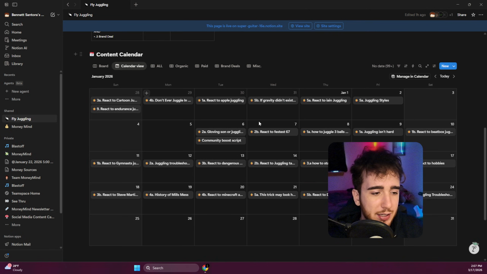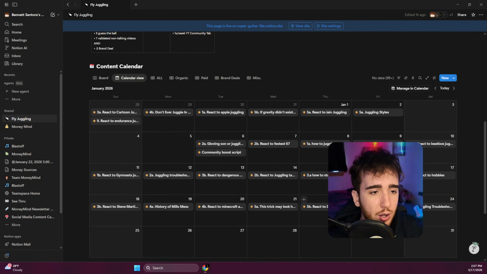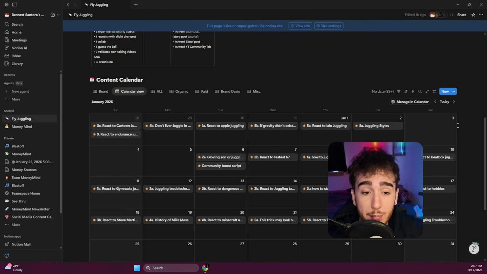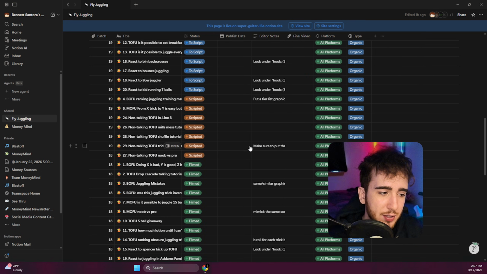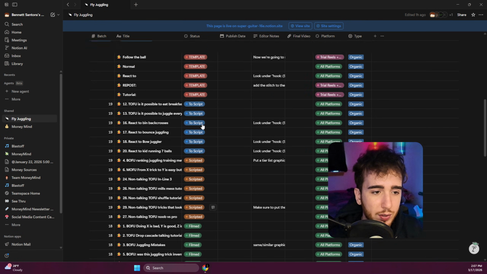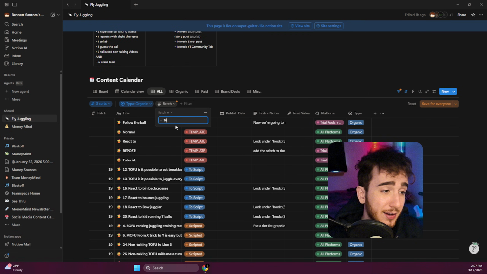The second thing we have is the calendar view. So this way we can see when all of the posts that we make are supposed to be going up. And then finally, we have the table view. Now the table view is also very nice because it allows us to view the videos in like an easy scrolling format. And so I just record all my videos in a given batch.